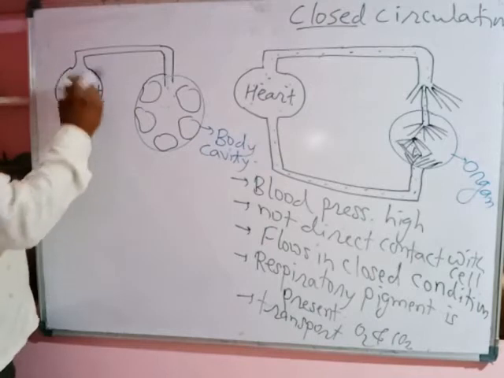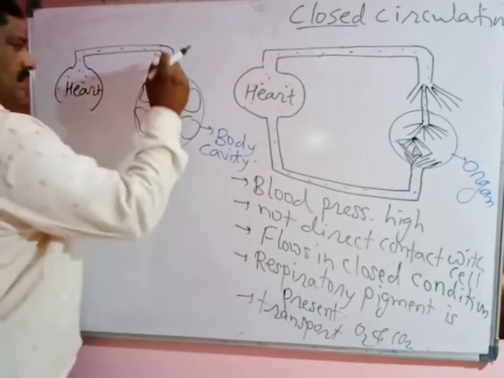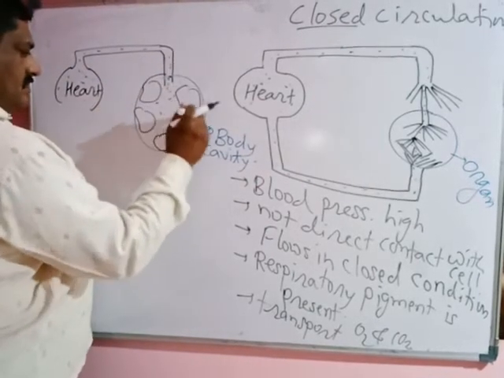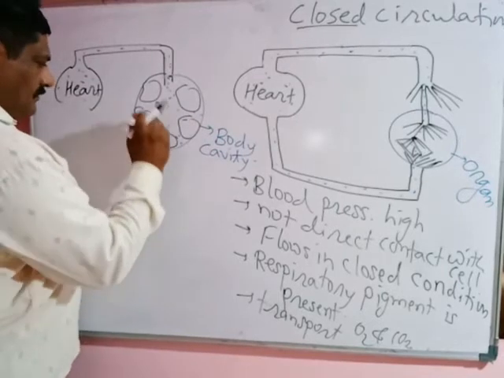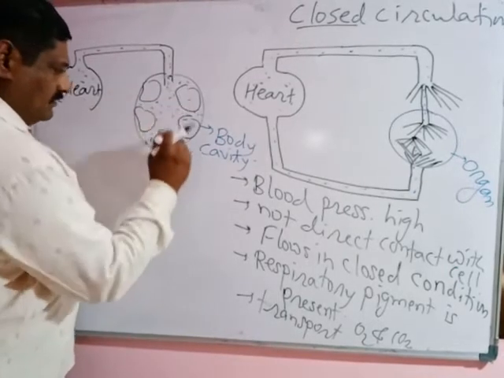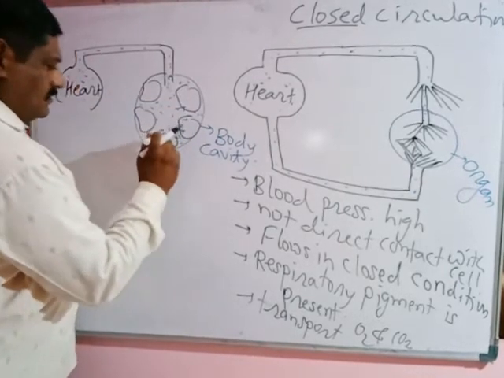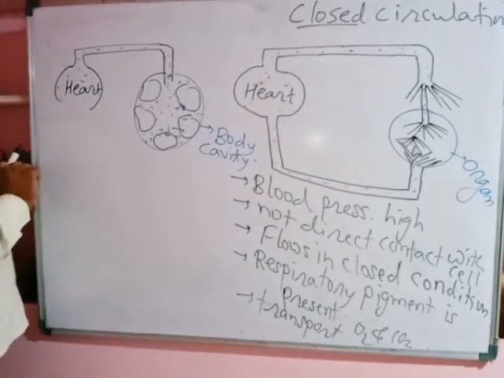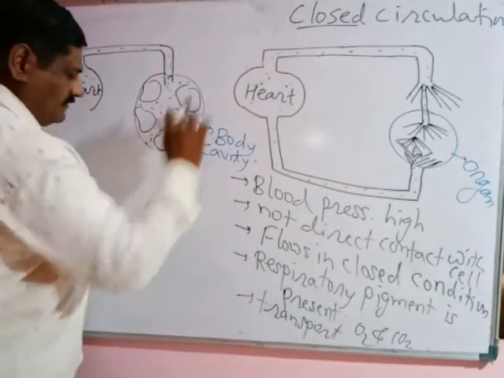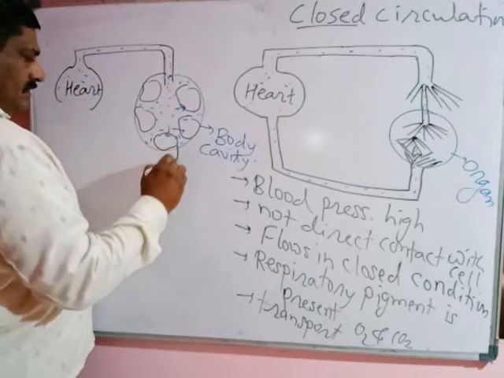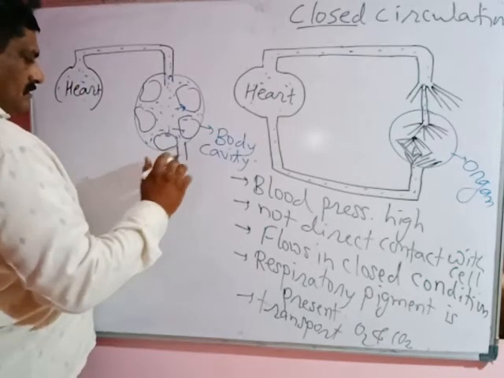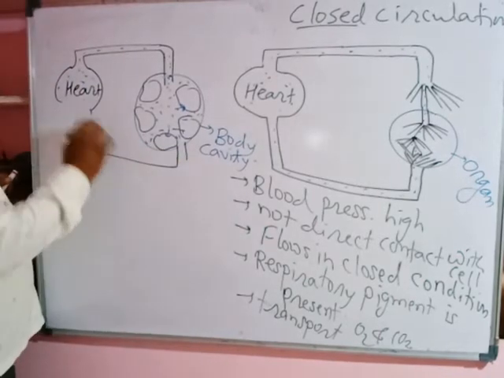The blood is released into the open space where direct contact of blood with the cell and tissue occurs. From this body cavity, the blood is collected by veins, blood vessels, which pour blood into the heart.